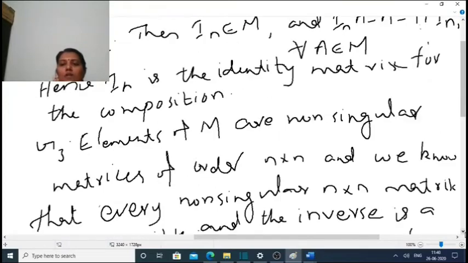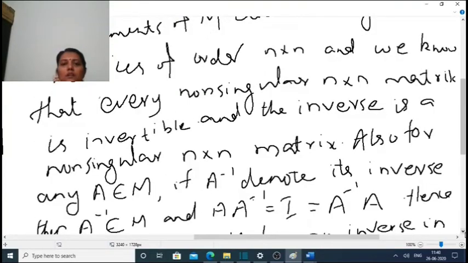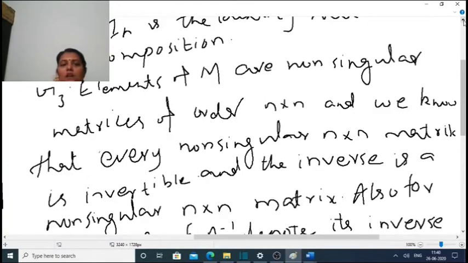Now we have to show the inverse of A exists. We know that the elements of M are non-singular matrices of order n by n. Non-singular means determinant non-zero. So every non-singular n by n matrix is invertible, and the inverse is a non-singular n by n matrix.